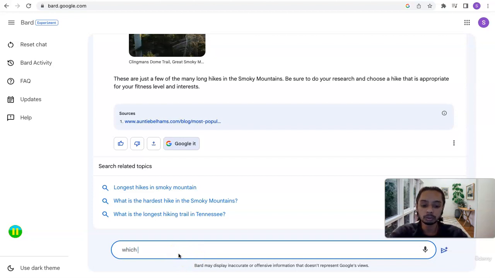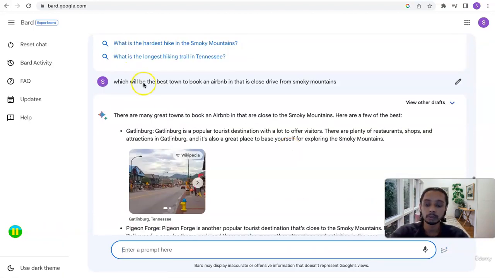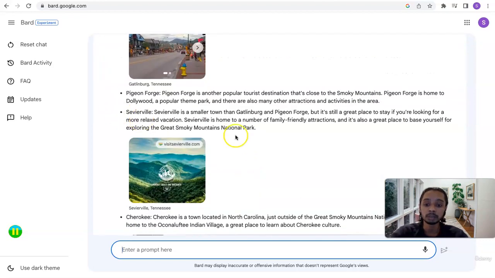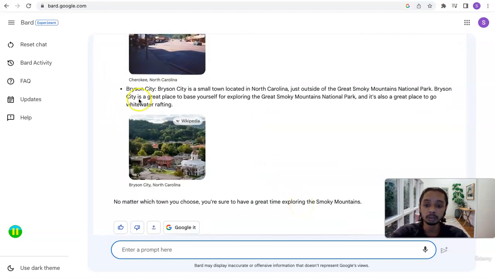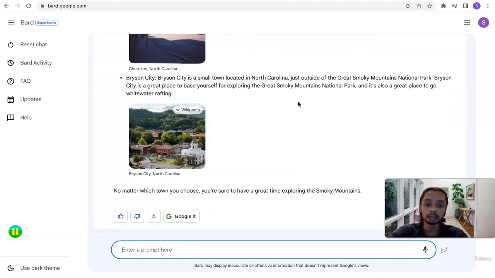Okay, which will be the best town to book an Airbnb in that is a close drive from Smoky Mountains? Now I changed the question to, I want to book an Airbnb, tell me the place where I should book it. The first option is Gatlinburg, the second is Pigeon Forge, Sevierville, Cherokee, Bryson City. Okay, so these are all the towns that are close to this place and it's giving me examples.